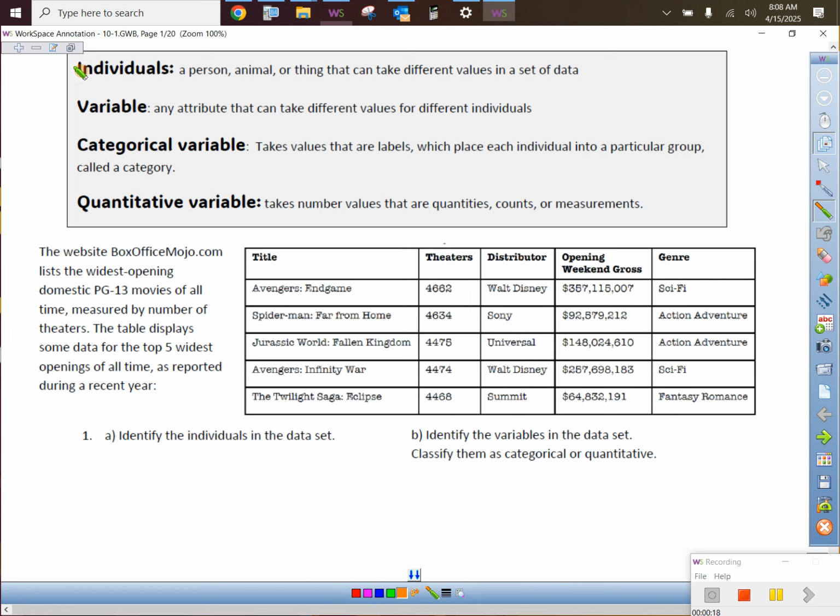The individuals in a data set are whatever you're studying. It could be a person, an animal, or a thing. The variables are things that can be attributed to that. We'll talk about that later, but here's the main thing: is it a categorical variable or a quantitative variable?